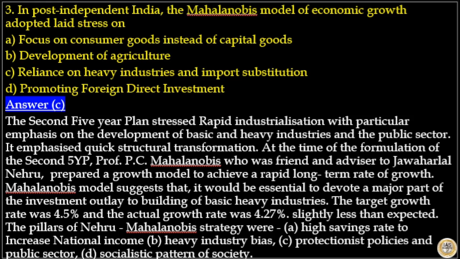Mahalanobis' model suggests that it would be essential to devote a major part of investment outlay to building of basic heavy industries. The target growth rate was 4.5% and the actual growth rate was 4.27%, slightly less than expected. The pillars of Nehru-Mahalanobis strategy were high savings rates to increase national income, heavy industry bias, protectionist policies and public sector, socialistic pattern of society. So here answer to this question is option C.